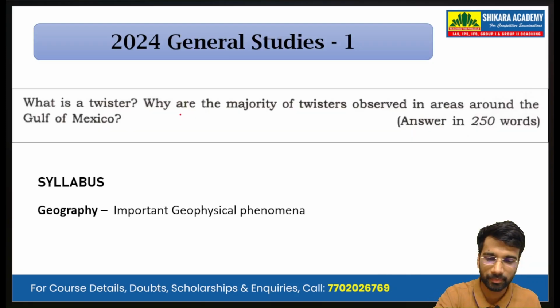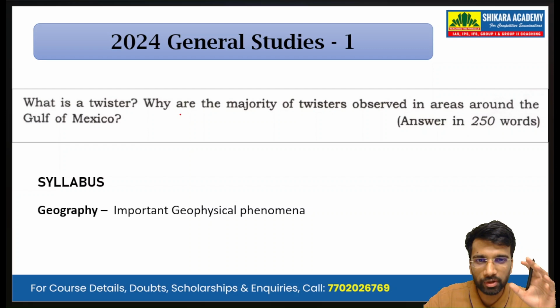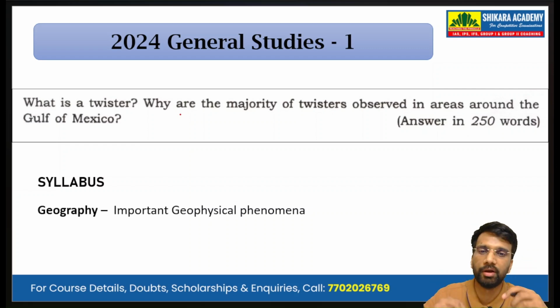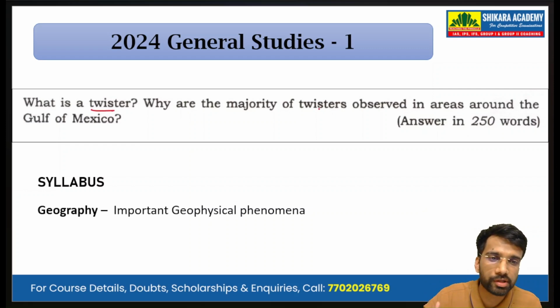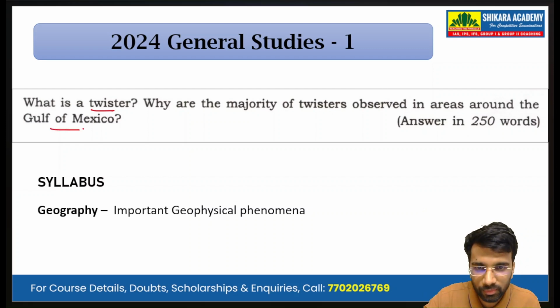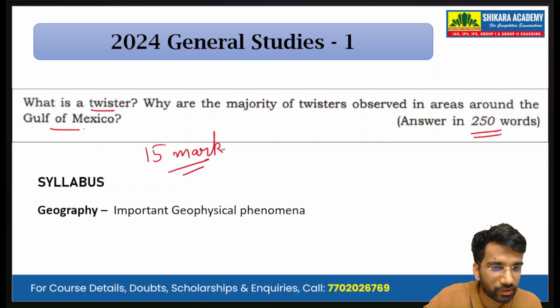Let's begin. Now, this particular question was asked by UPSC in 2024 General Studies Paper 1. What is a twister? Why are the majority of twisters observed in areas around the Gulf of Mexico? A 15-mark question that needs to be answered in 250 words.